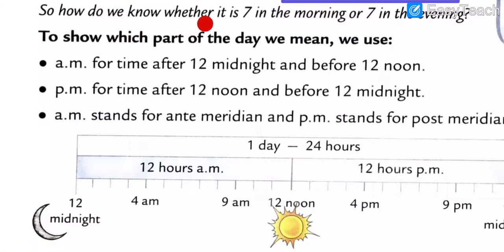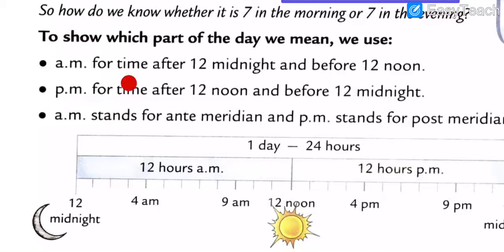So how do we know whether it is 7 in the morning or 7 in the evening? 7 o'clock comes two times, morning 7 o'clock and evening 7 o'clock. So, my dear students, how can we identify and what do we mention there, AM or PM?